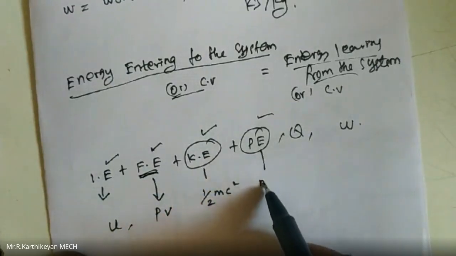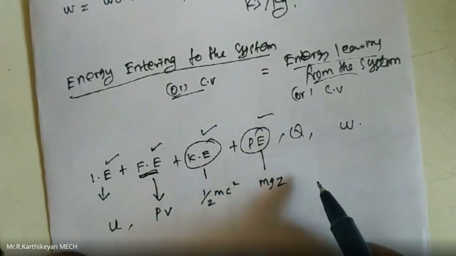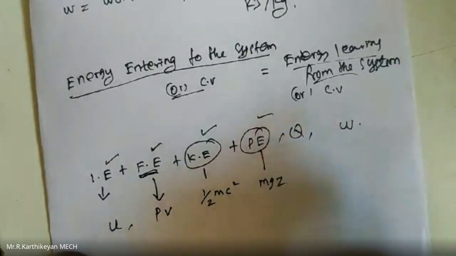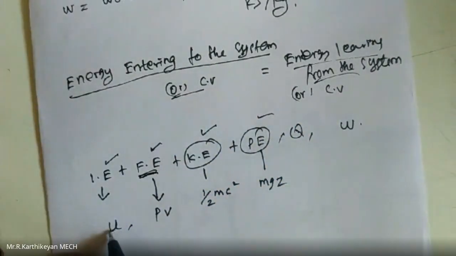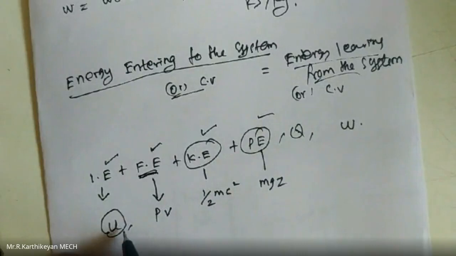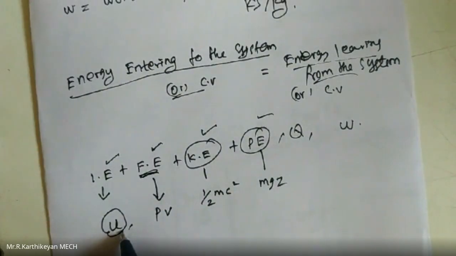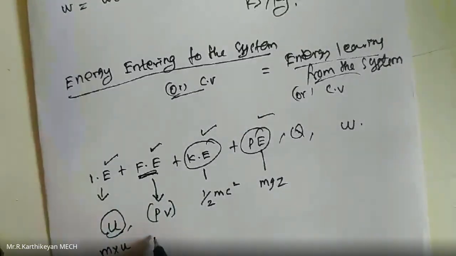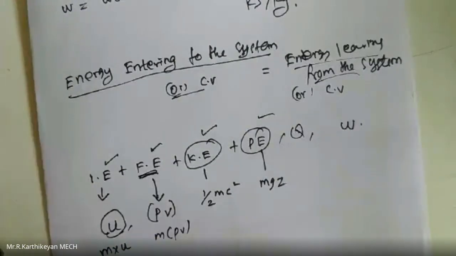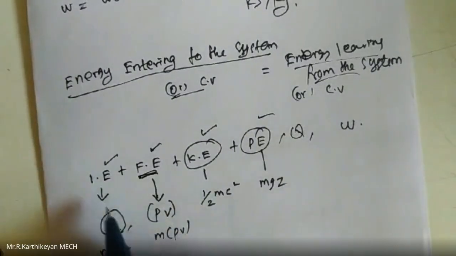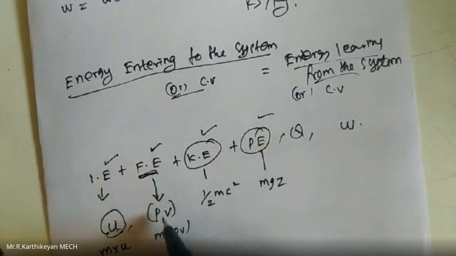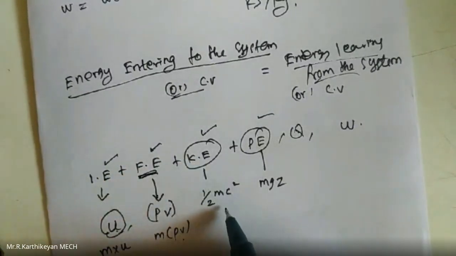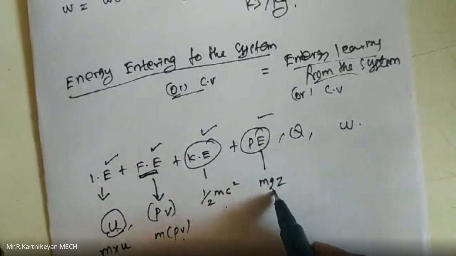Potential energy is mgz. Heat transfer and work transfer are there. Here u means internal energy per kg of fluid; if per kg is eliminated, internal energy is mass into u. Same for flow energy, which is mass into pv.